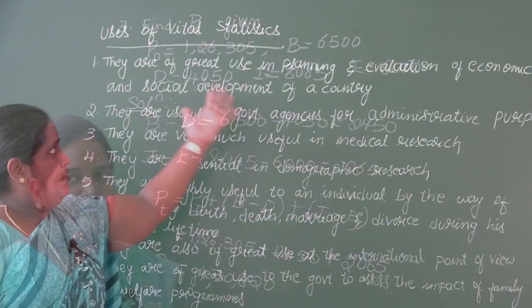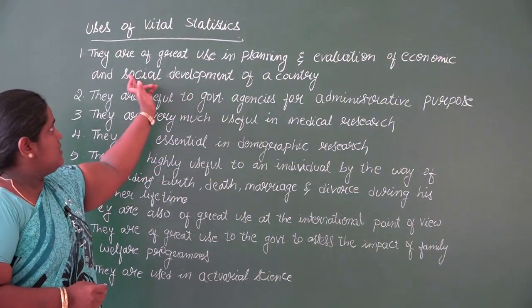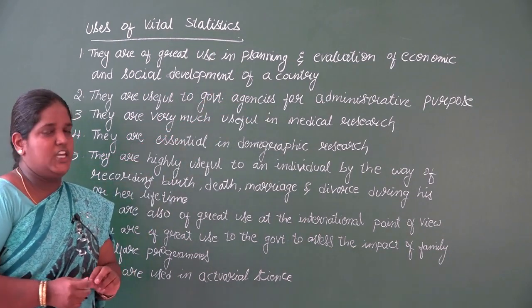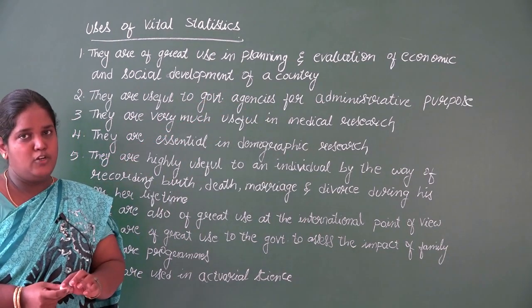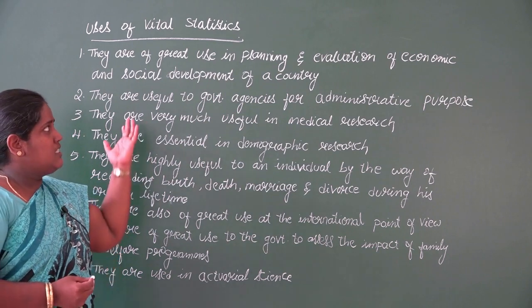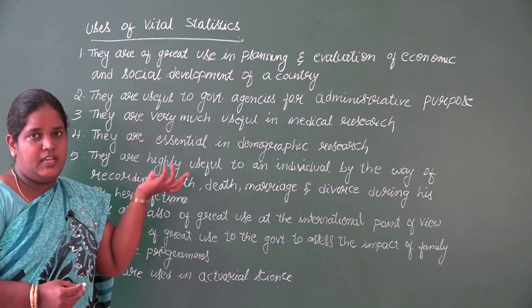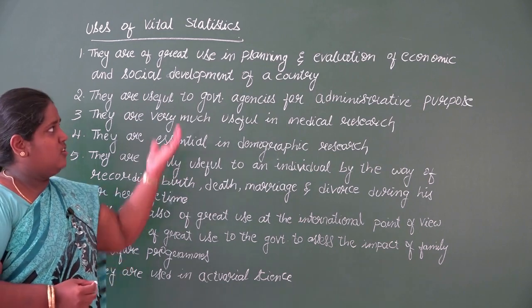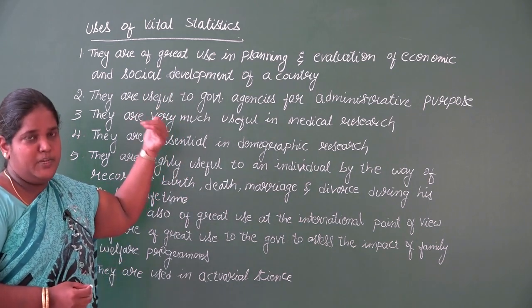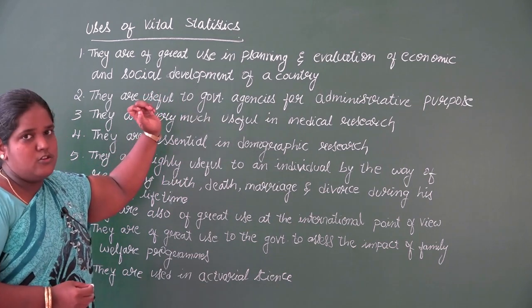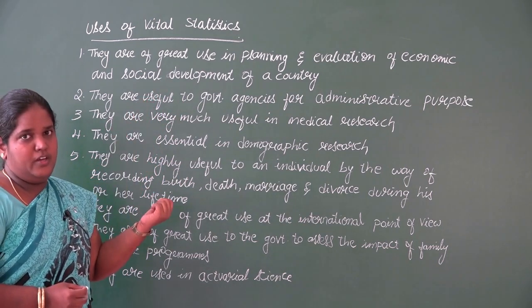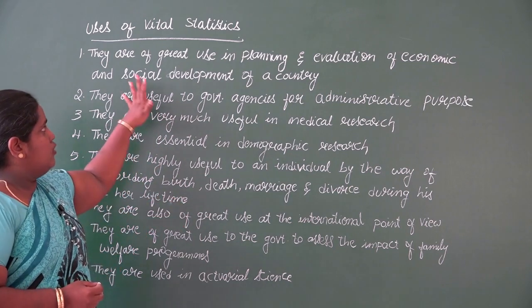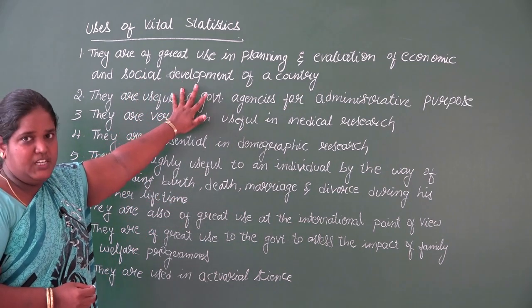1,30,820. So in uses of vital statistics, the first point is they are of great use in planning and evaluation of economic and social development of your country. So here you'll be studying if anything is occurring. Based on birth and death, you can know how the population is growing, and based on the deaths, what are the causes of death. If you learn that, then the medical facilities can be improved. So like that, the country can be developed.